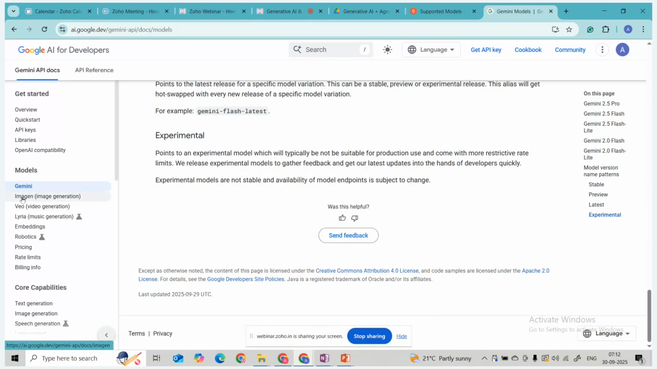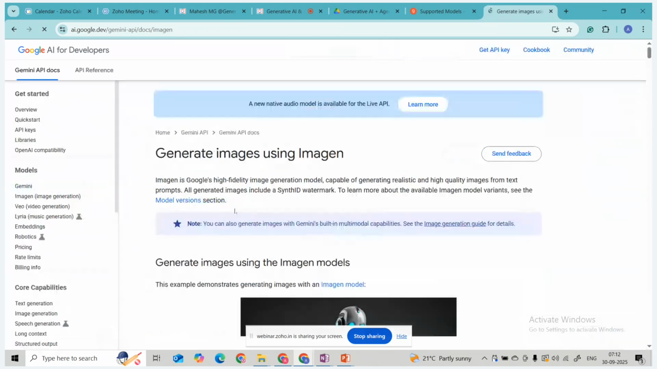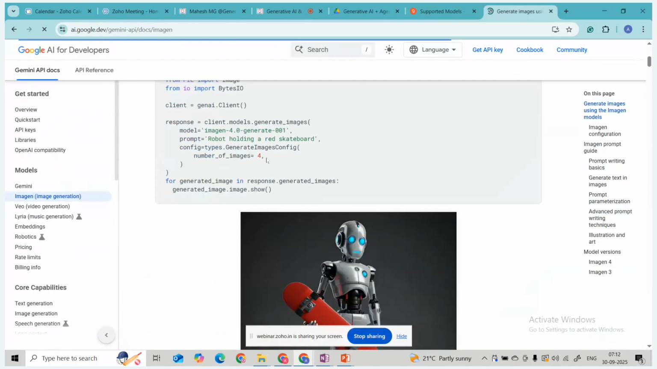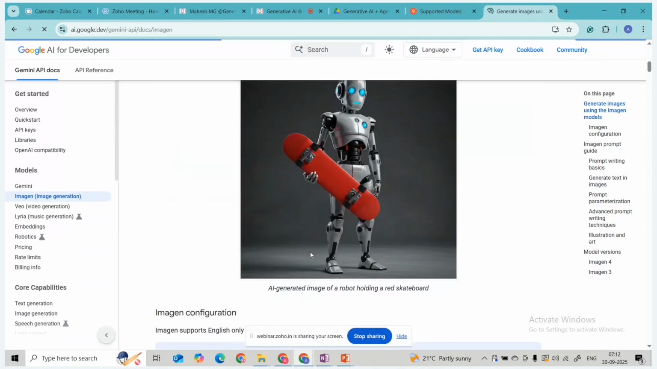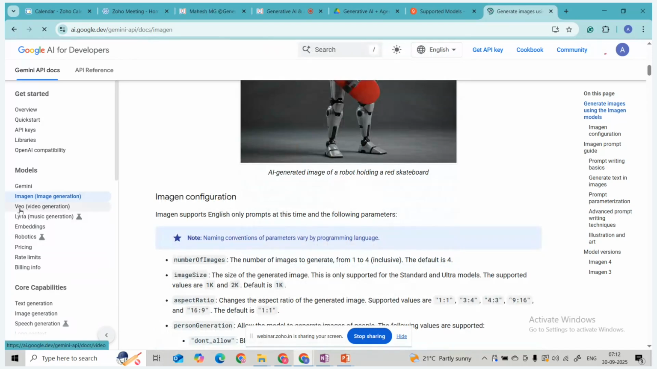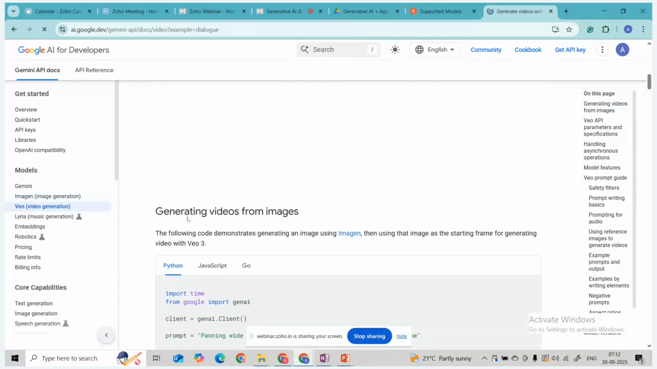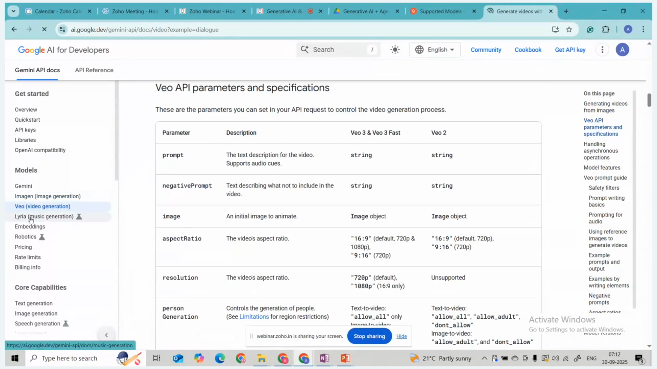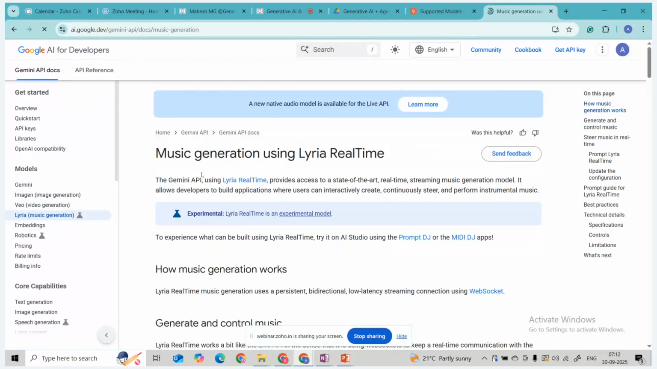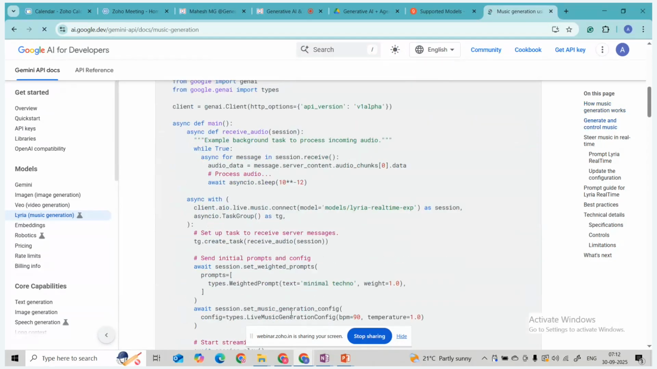For image generation we have Imagen, the model for image generation. Based on the command you give, it will generate an image like this. Then for video generation from Google we have the Veo application, which will generate the video based on the context prompt we are giving. For music generation there is Lyria, real time. We will implement this practically.